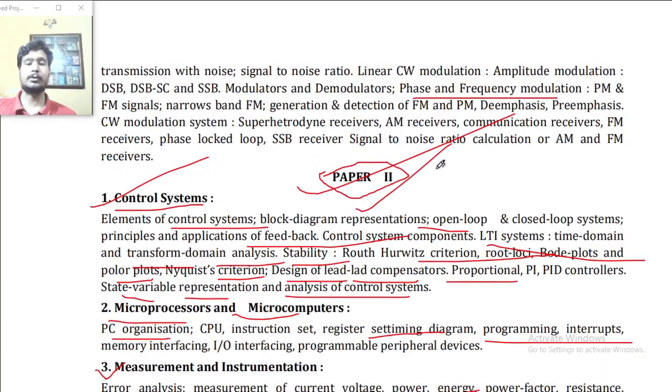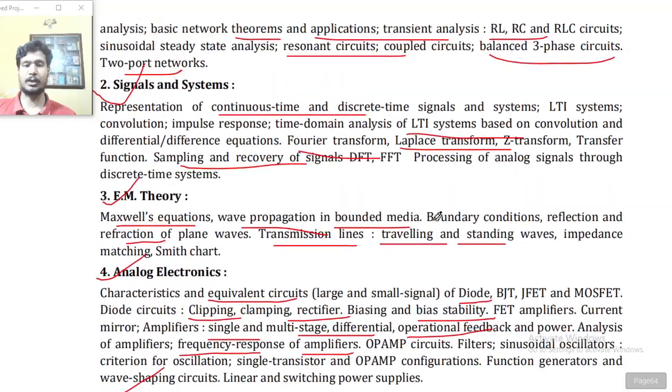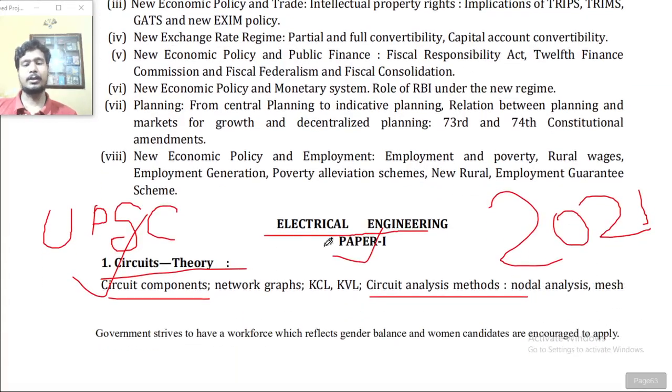So this is the syllabus of Paper 2 of the optional subject Electrical Engineering, UPSC Civil Services 2021.